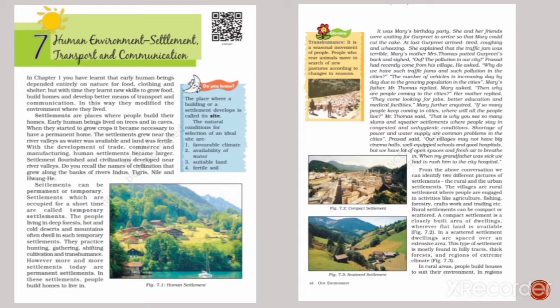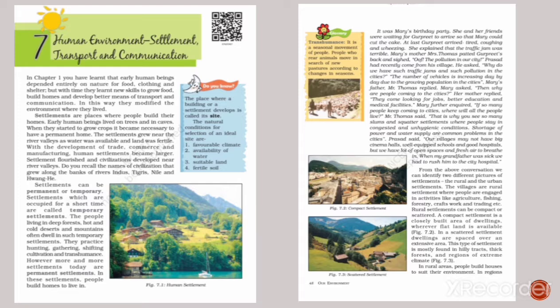Permanent settlements are those in which a group of people live for a long period of time. In these types of settlements, people build homes to live in. People in these kinds of settlements are farmers, and office or factory workers.